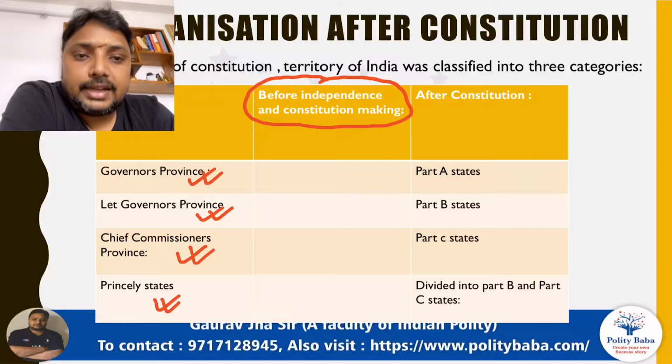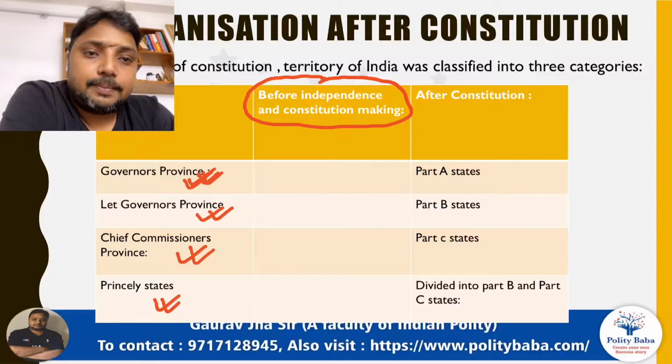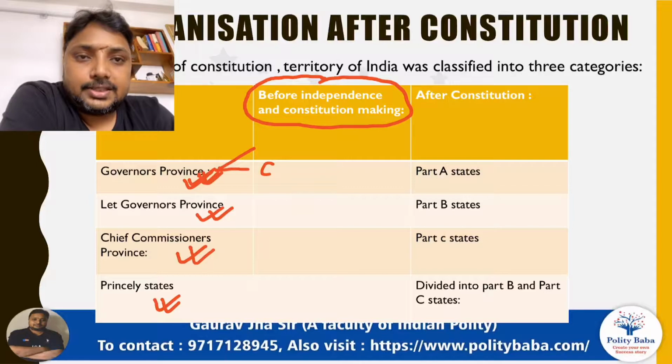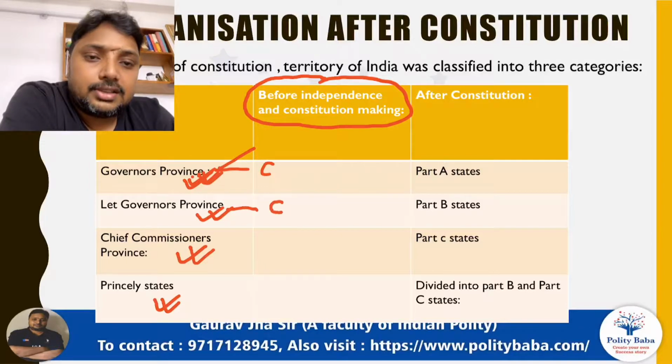We all know that governor's province was a very powerful province, and they were autonomous in many matters with respect to the center. But in comparison, lieutenant governor's provinces were a little bit less autonomous, with more control by the center.